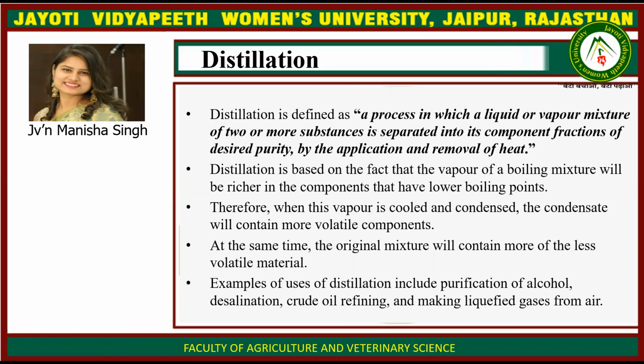Distillation is based on the fact that vapor of a boiling mixture will be richer in the components that have lower boiling points. Therefore, when this vapor is cooled and condensed, the condensate will contain more volatile components. At the same time, the original mixture will contain more of the less volatile material. Examples of uses of distillation include purification of alcohol, desalination, crude oil refining, and making liquefied gases from air.